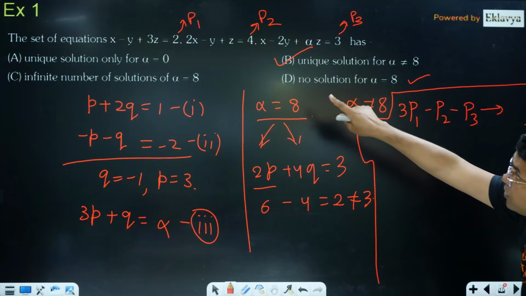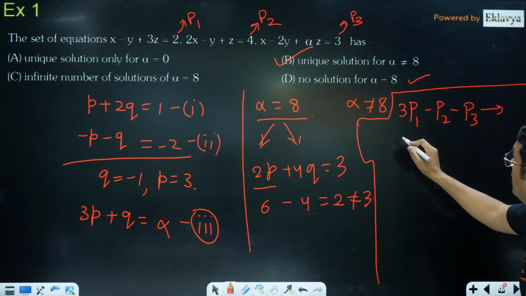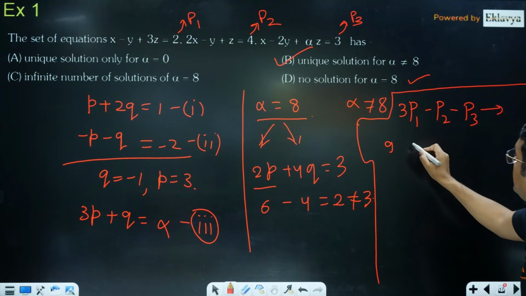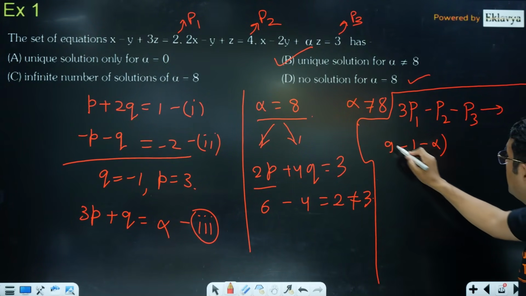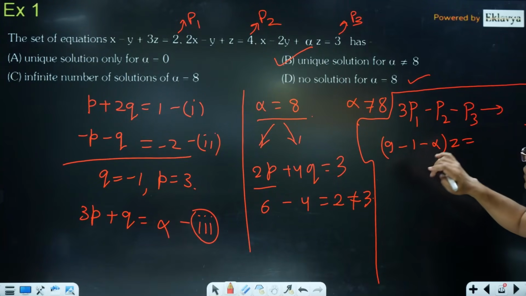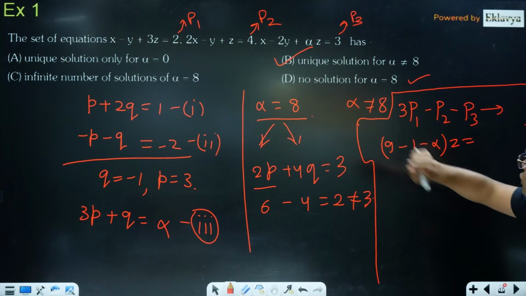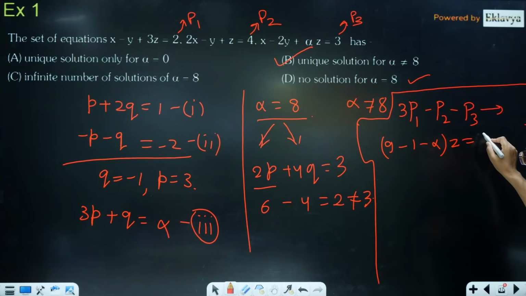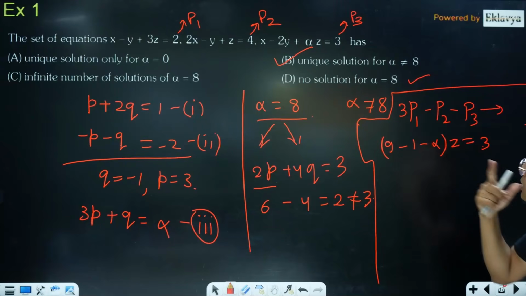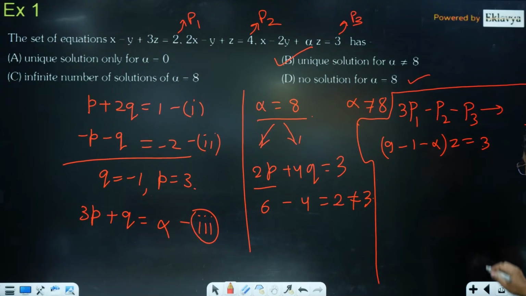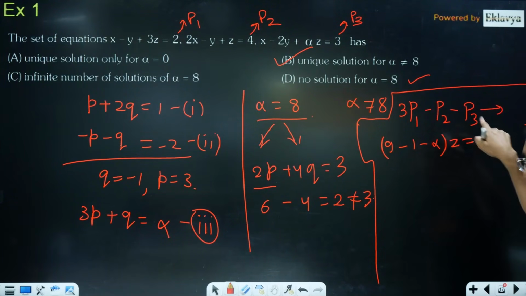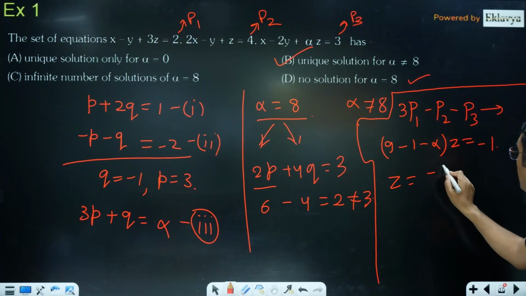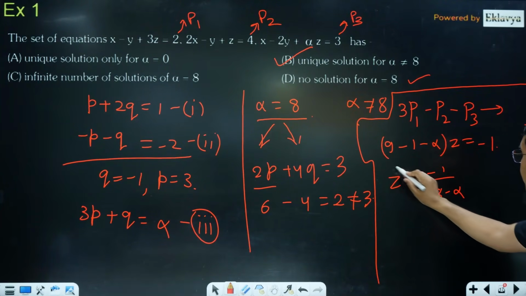For z it will be 3 into 3, that is 9, and here it is minus 1, and this here it is minus alpha into z, and that will be equal to, on the right hand side, I think the coefficient here is 2, so it is coming out to be 2, actually we saw it here. Let me just check. 3 into 2 is 6, 6 minus 4 is 2, and 2 minus 3 is minus 1. Okay, so it will be minus 1 actually. Just by doing it, you are getting z equal to minus 1 upon 8 minus alpha.